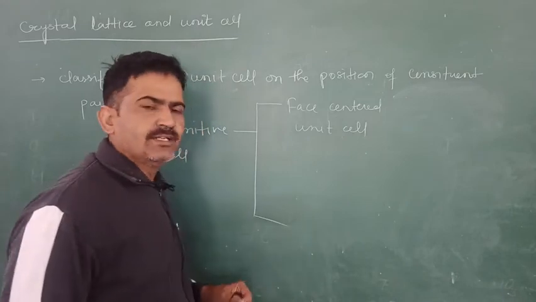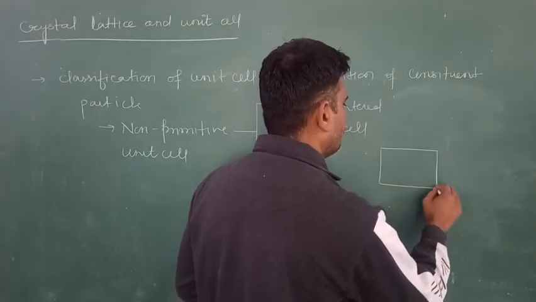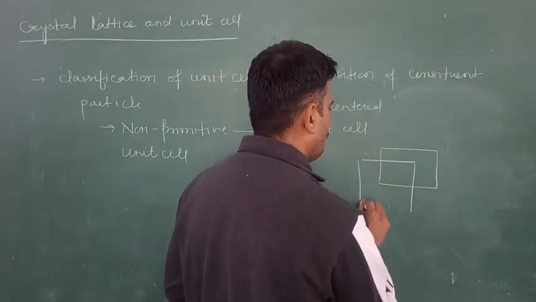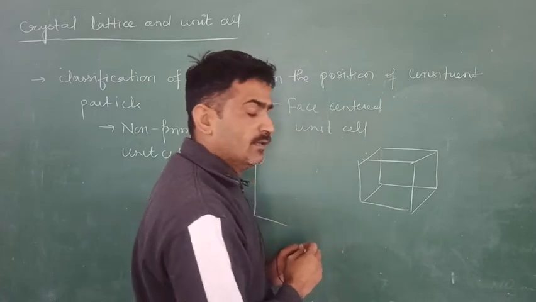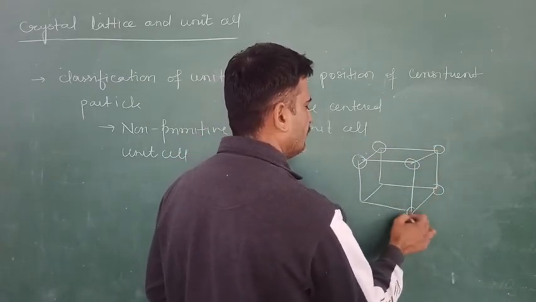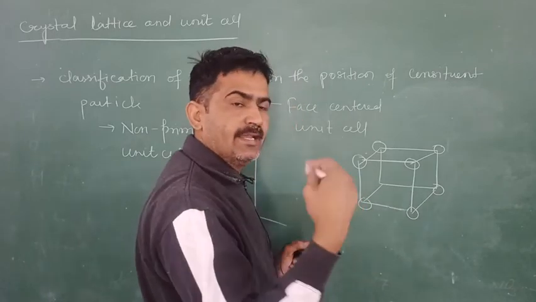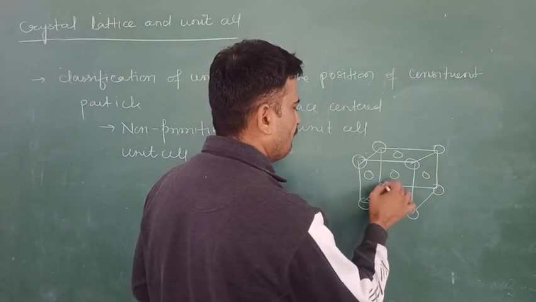In the face-centered unit cell, constituent particles are present at the corners and on each face. See, this is the unit cell. The constituent particles are present at the corners and each face: 1, 2, 3, 4, 5 and 6 faces.